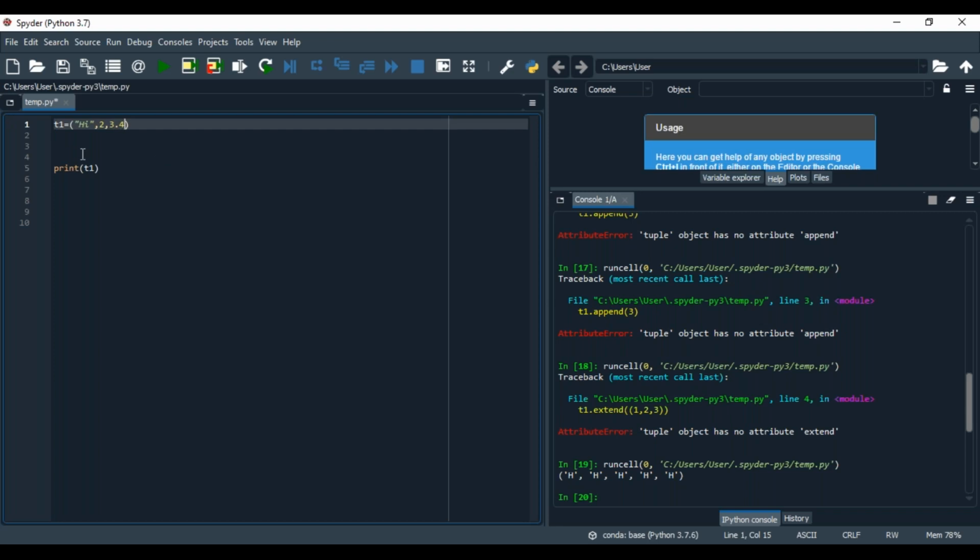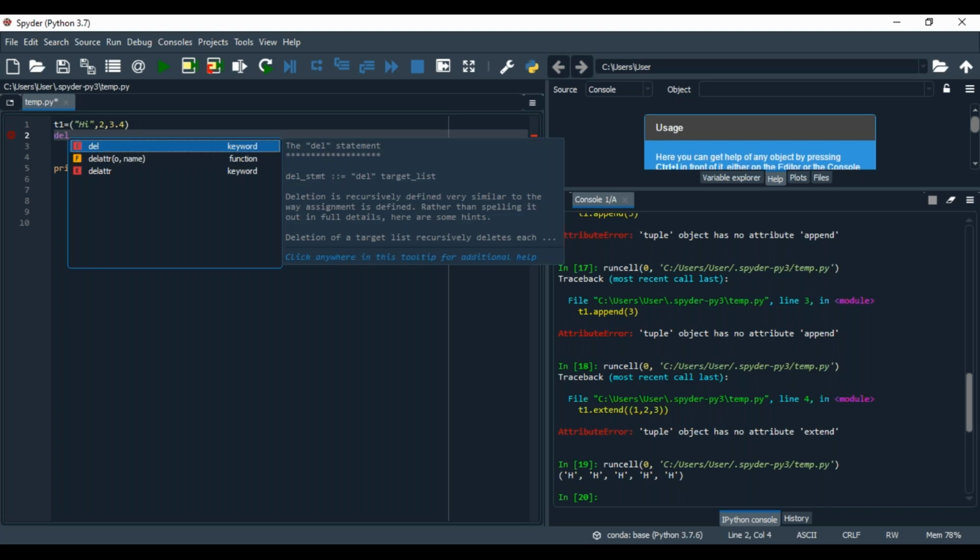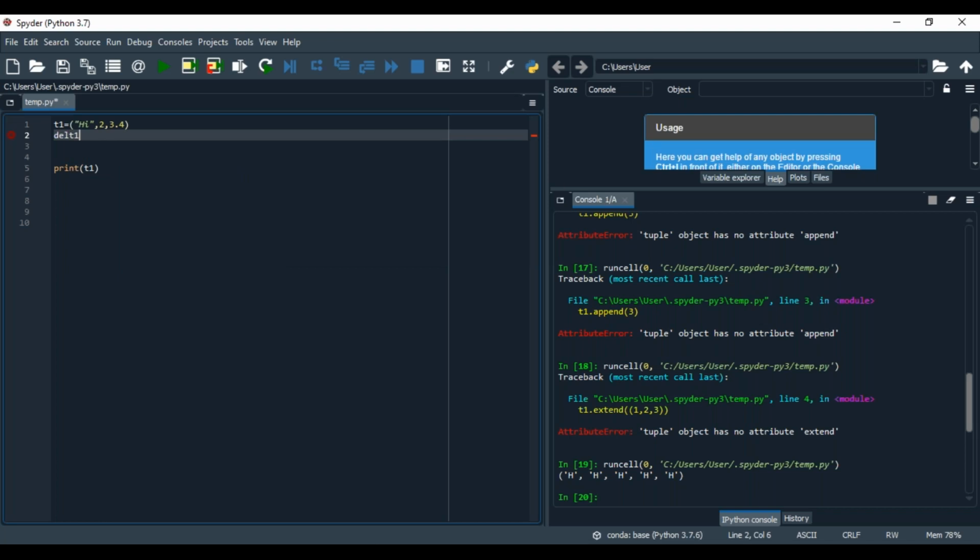Now I want to delete a particular element, del of t1 of 2.